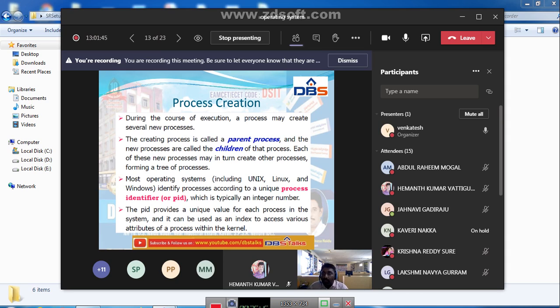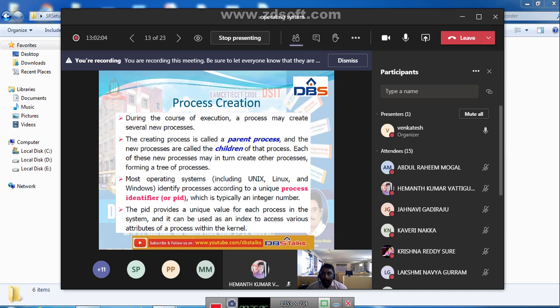That means if we have a process, from that process we are going to create n number of processes. That is, just like a hierarchy, a parent to child relationship. Each of these new processes may in turn create other processes. That means we can say, as we know about the tree structure.